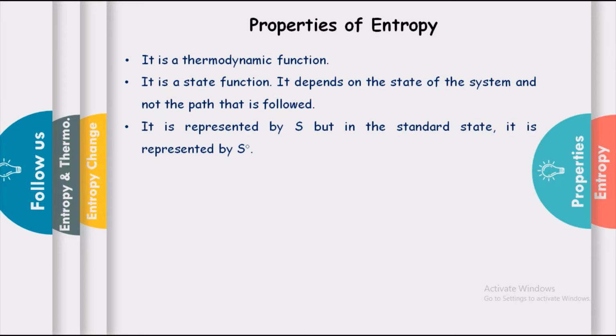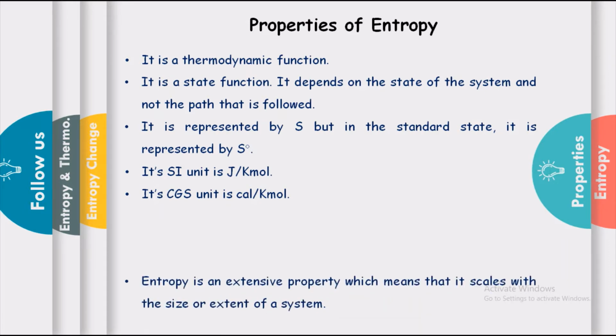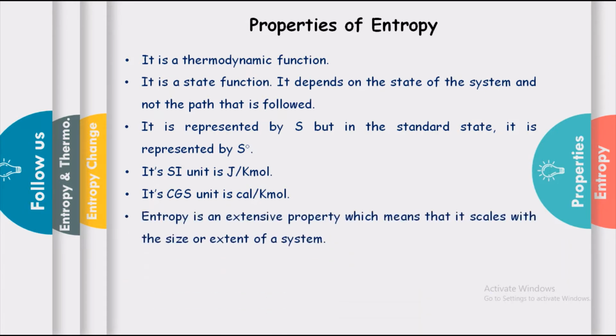Its SI unit is joule per kelvin per mole and its CGS unit is calorie per kelvin per mole. Entropy is an extensive property, which means that it scales with the size or extent of a system.